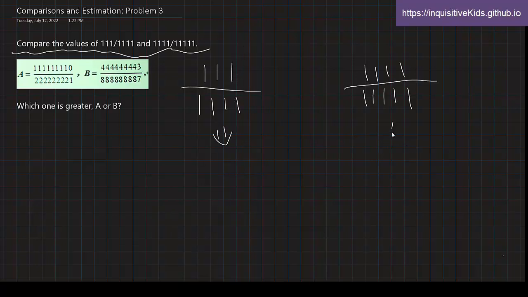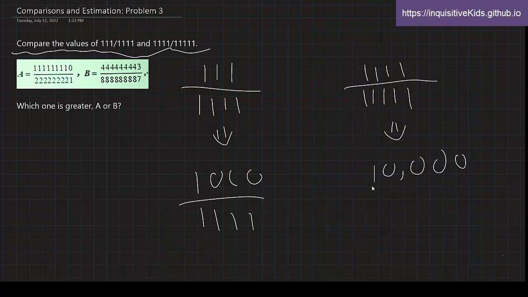So after subtracting from 1, we get 1,000 over 1111, and after this we get 10,000 over 1, 2, 3, 4, 5. So this is what we get, right? This is their difference.